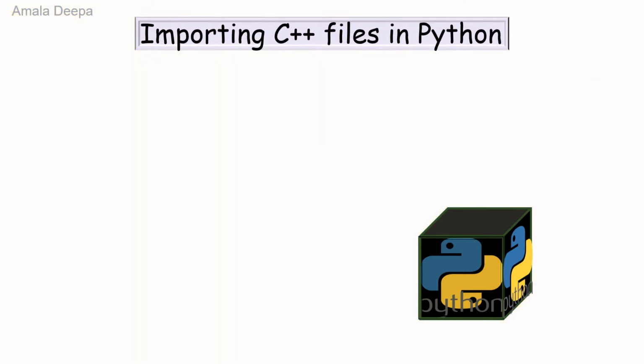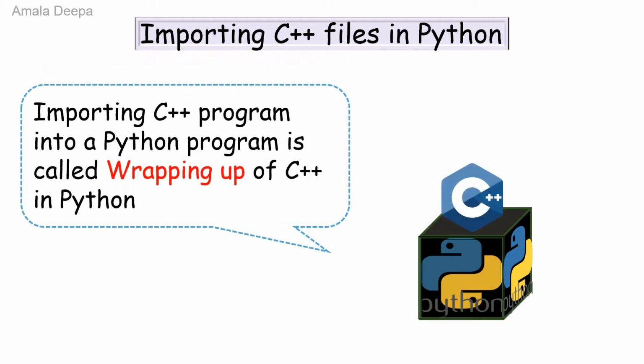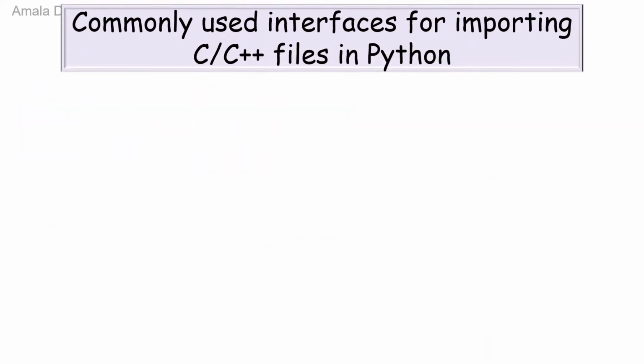The topic of this chapter is importing C++ programs in Python. Importing a C++ program into a Python program is called wrapping up of C++ in Python. Therefore, importing means wrapping up. There are several interfaces available for importing C++ files in Python.